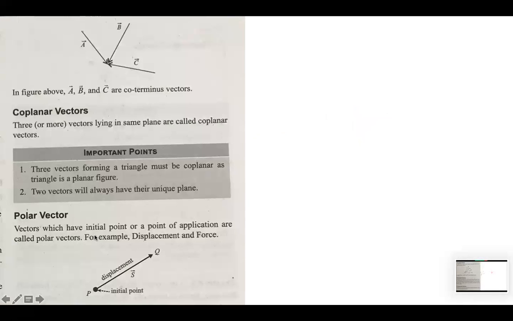Now, coplanar vectors. All the vectors lying in one plane are called coplanar vectors. Let's say all the vectors which are lying in the xy plane would be coplanar vectors. They can have different directions, but they should lie in one plane only. Three vectors forming a triangle must be coplanar, as a triangle is a planar figure, and two vectors will always